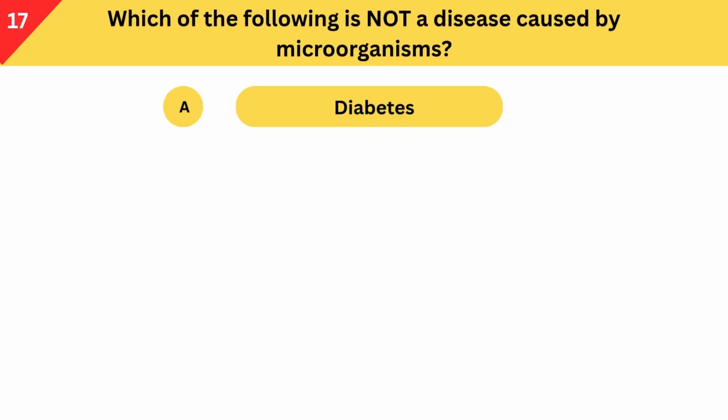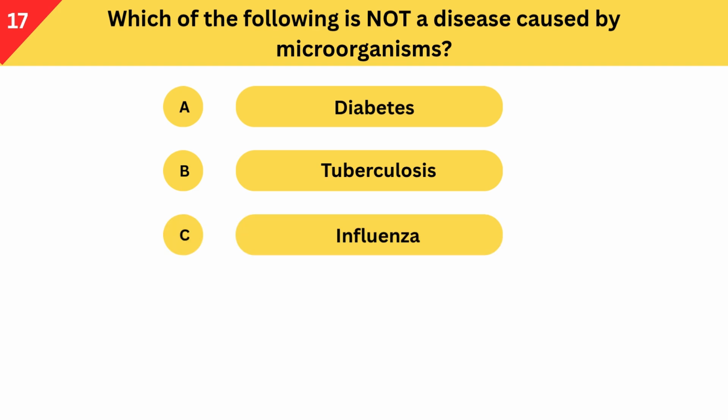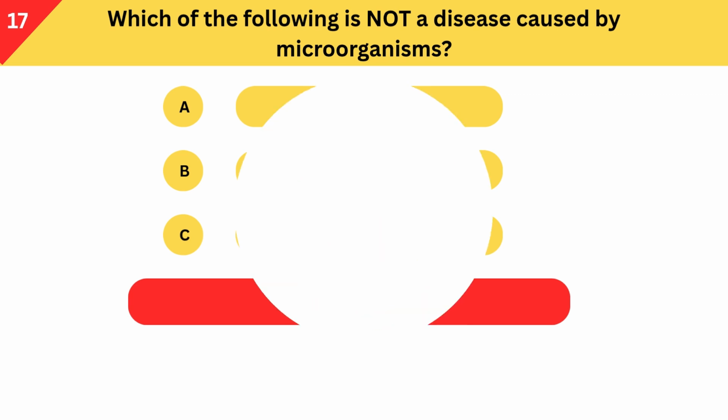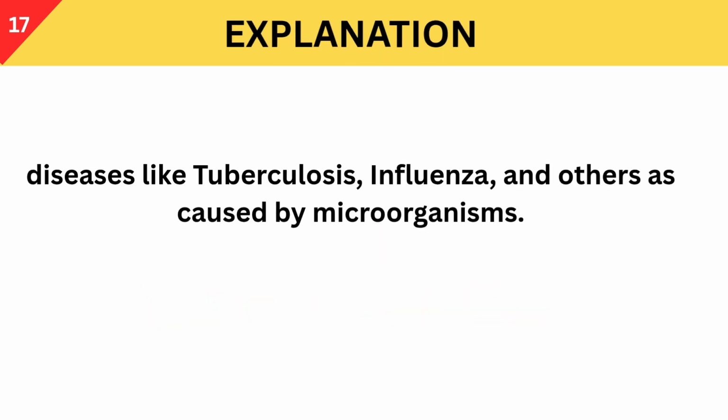Which of the following is not a disease caused by microorganisms? A. Diabetes. B. Tuberculosis. C. Influenza. Correct answer is diabetes. Diseases like tuberculosis, influenza, and others as caused by microorganisms.